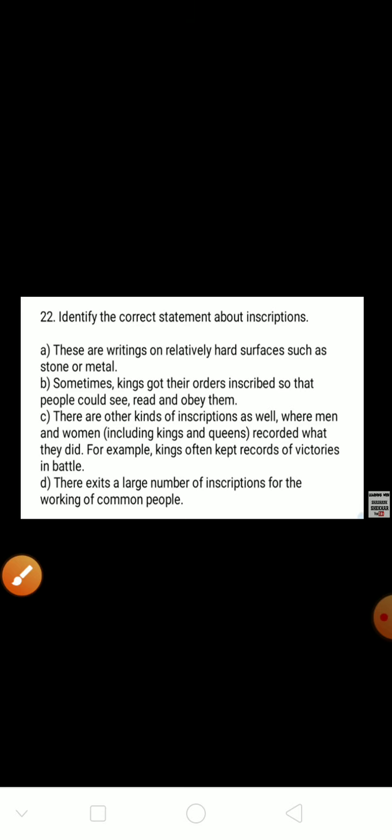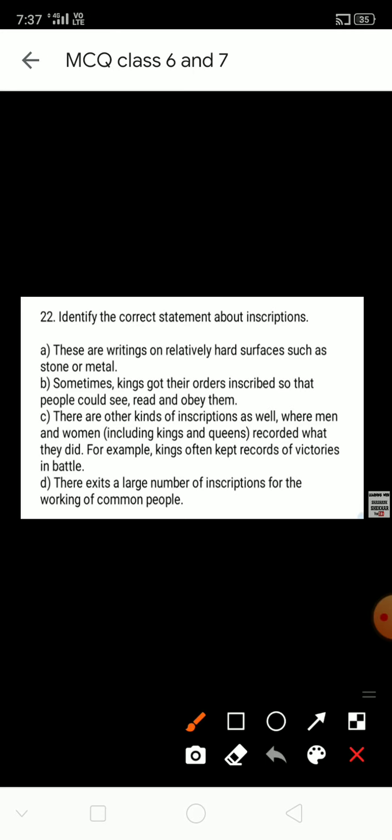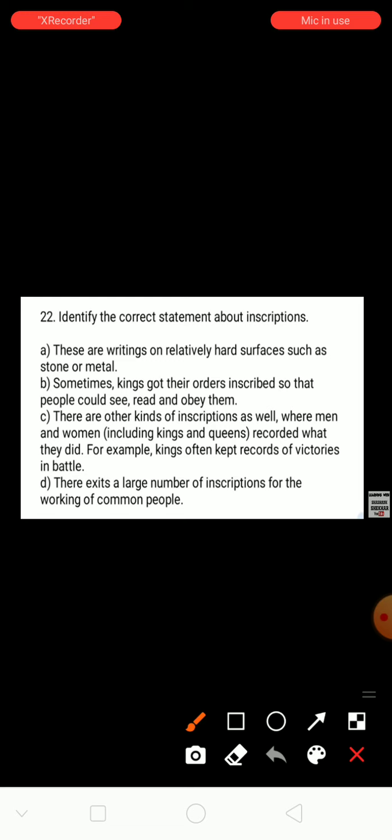Next, question number 22. Identify the correct statement about inscriptions. See here, four options are given: A, B, C, D. In these four options, four statements are there about inscriptions. Which statements are correct? See here, you check it.